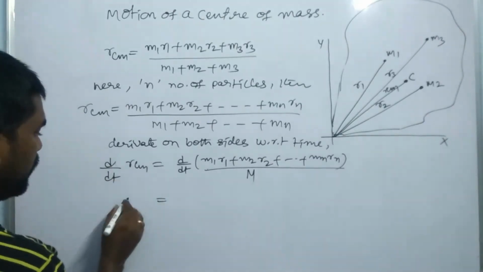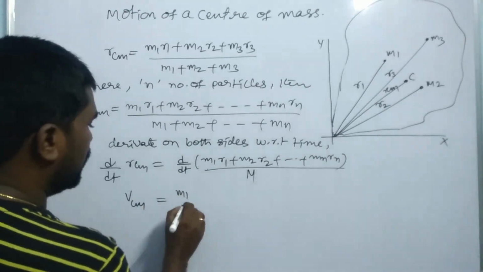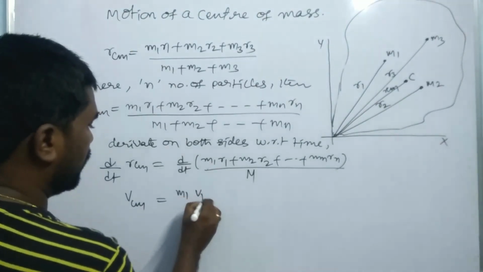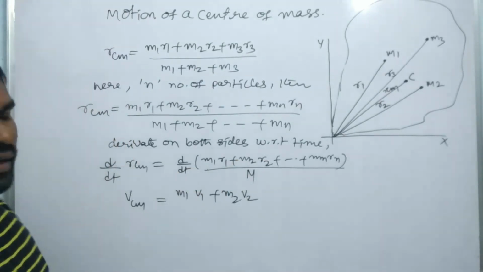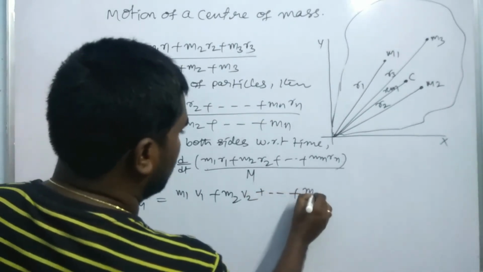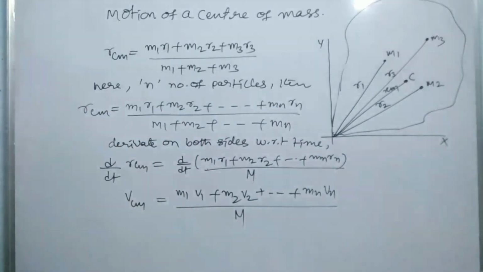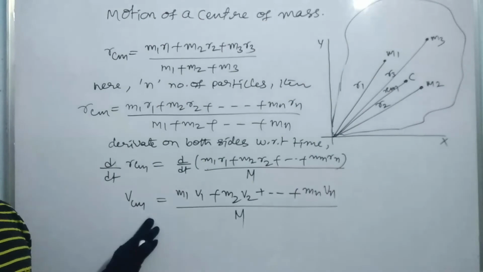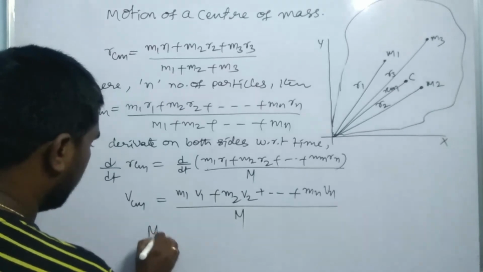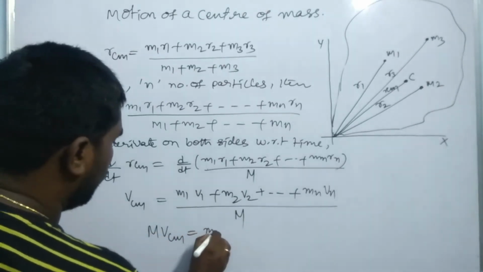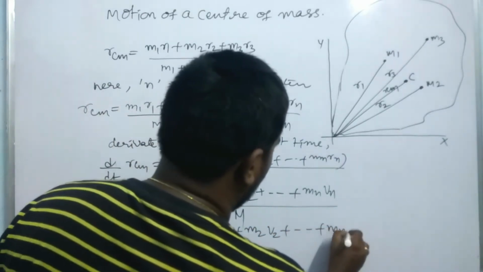So dRCM by dt, the rate of change of position with respect to time, is nothing but the velocity of the center of mass. It is equal to (m1 dr1/dt, which is v1, plus m2 dr2/dt, which is v2, and so on up to mn vn) divided by the total mass of the system. This is the velocity of the center of mass of a system. So M goes to the other side, and M into Vcm is equal to m1 v1 plus m2 v2 plus up to mn vn.